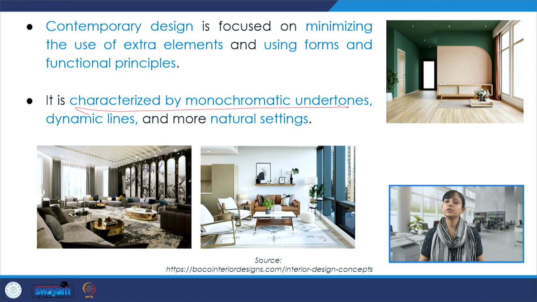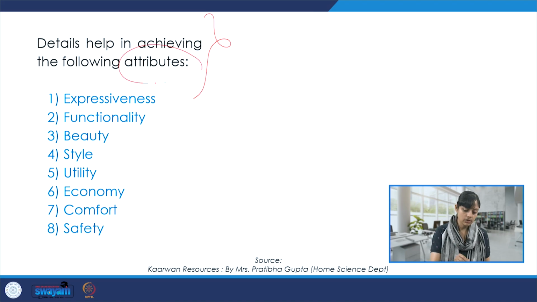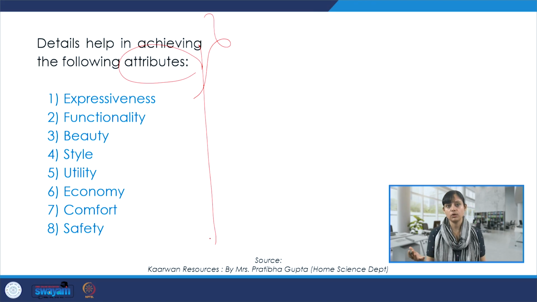And the contemporary designs are also characterized by monochromatic undertones, very dynamic lines, also natural settings. So, since we are talking about details and how they help elevate the interior architecture project, they have a lot of attributes that could really support the project and make it stand out. So, details could help us in achieving these following attributes and actually much more beyond this.